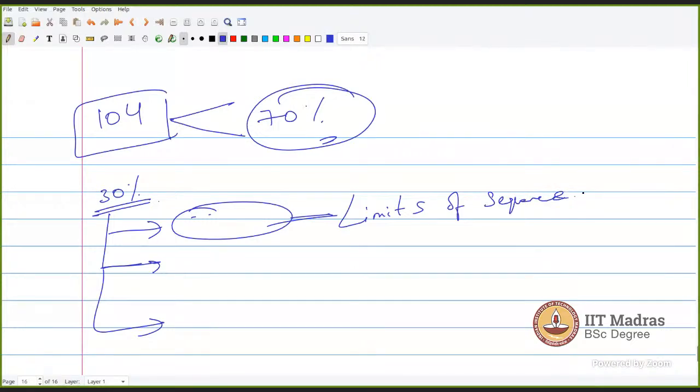Activity question, sir? Not activity question. This is the new question you will see in the paper. Okay. And that is for current BTech students. They will do. New question where? So activity, if you do the activity questions, especially the differentiation part. So what did you say for limits of sequence?